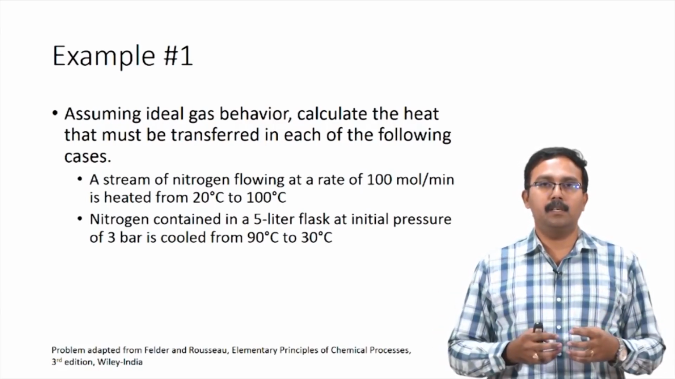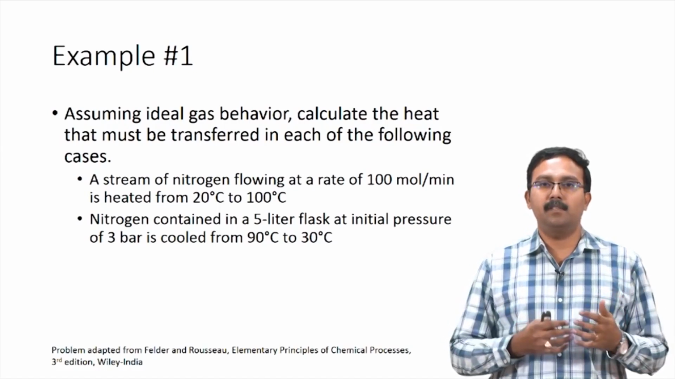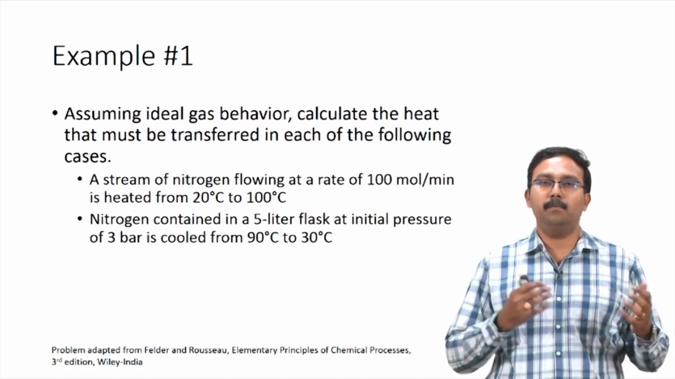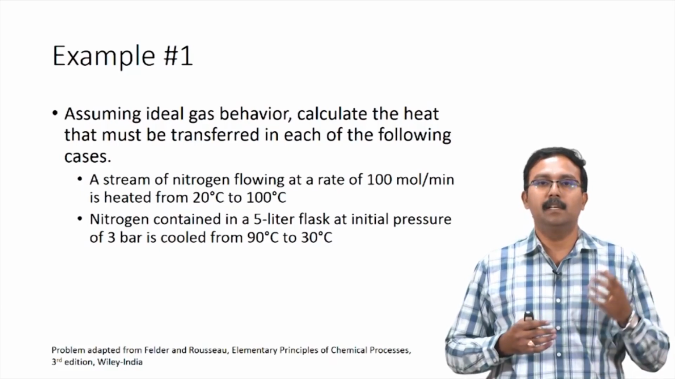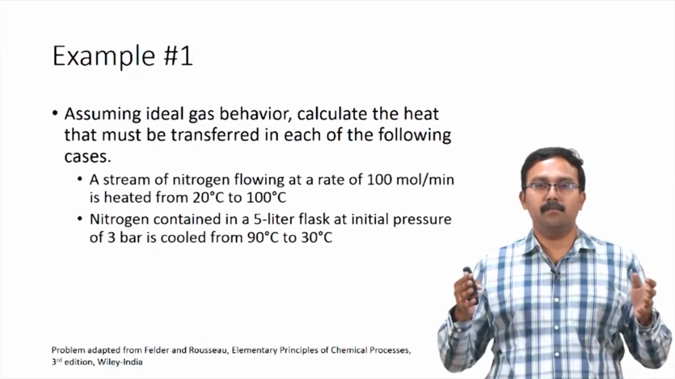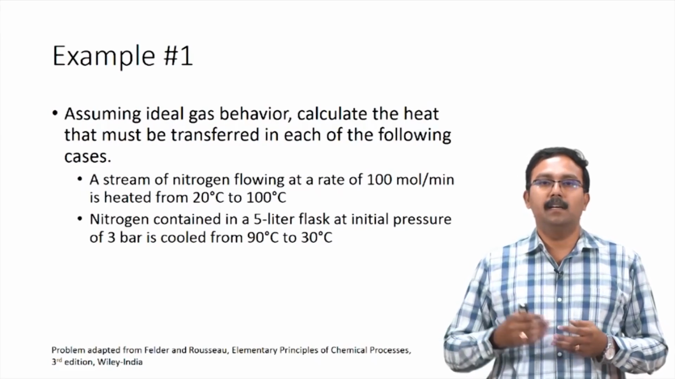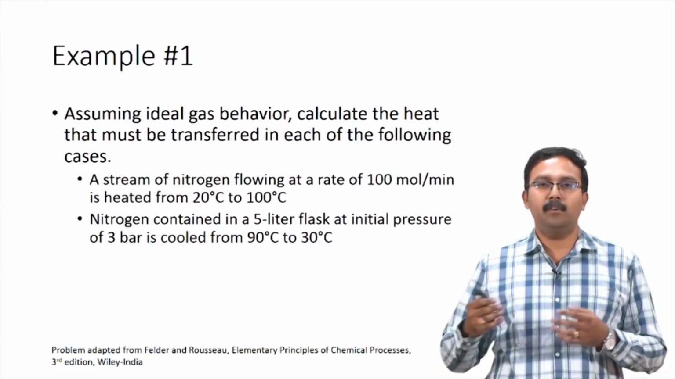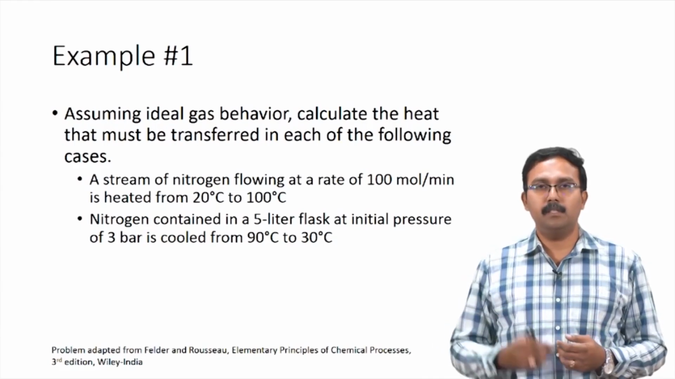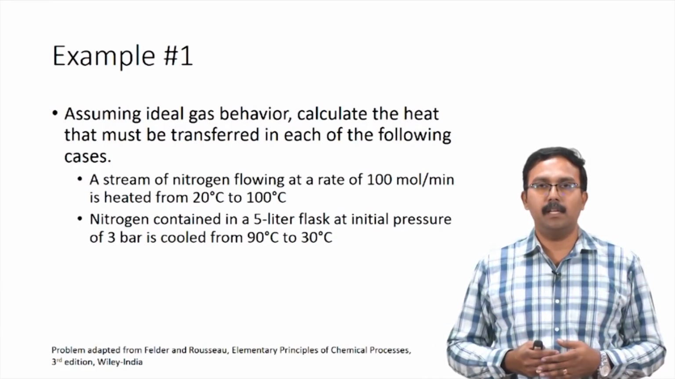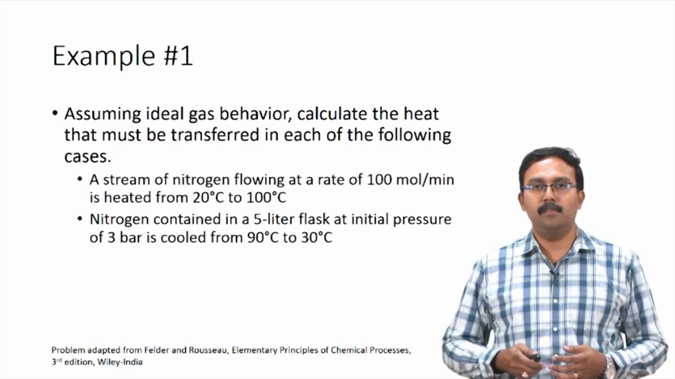So, the first process is where nitrogen is flowing and you are heating it from 20 to 100 degrees Celsius. The other one is in a closed system where you have a 5 liter flask and there is an initial pressure of 3 bar given, and the process is a cooling process from 90 to 30 degrees Celsius. Let us see how to solve this problem.